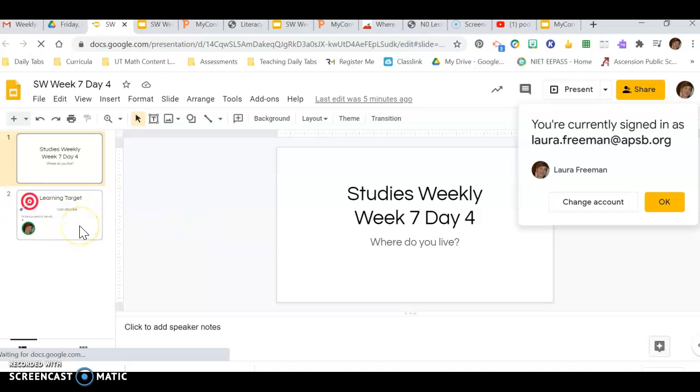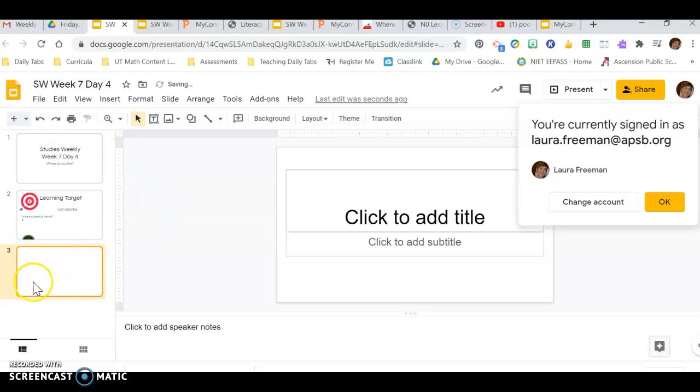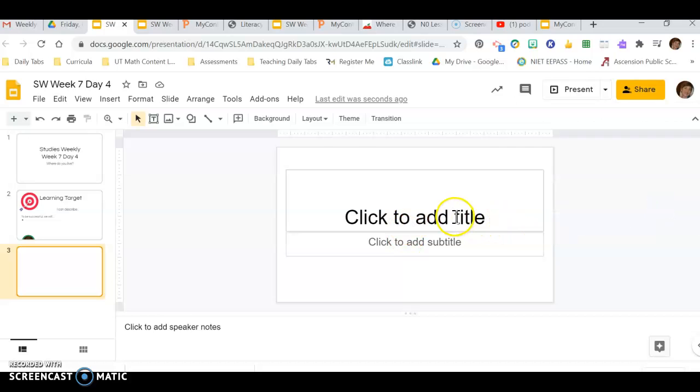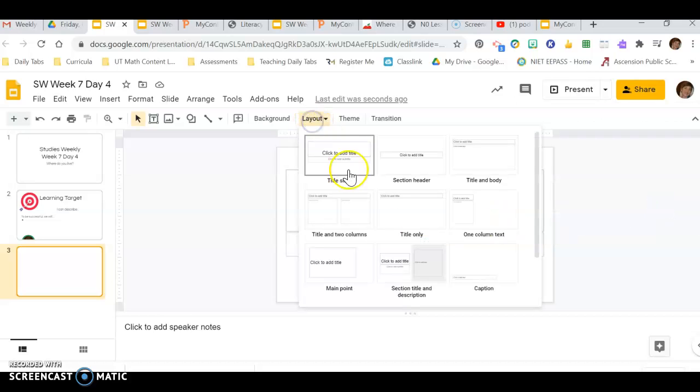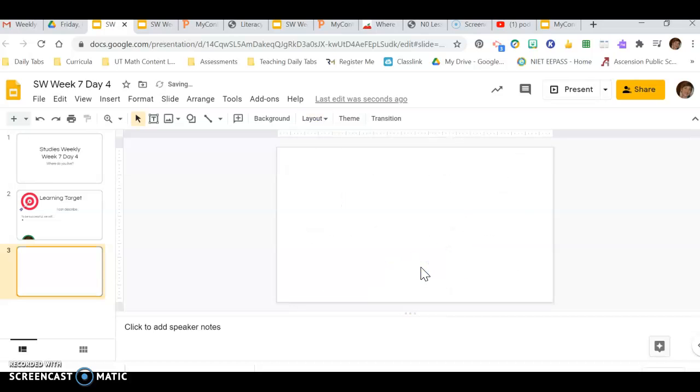I left the learning target because we're not sure what we want that to be, but I wanted to show you how to insert a video. If you add your slides and it has all these boxes and you don't want them, you can come up here to layout, scroll down, and just have it blank. So I take all those boxes off because I don't like them.